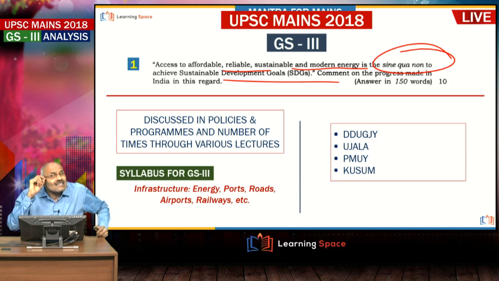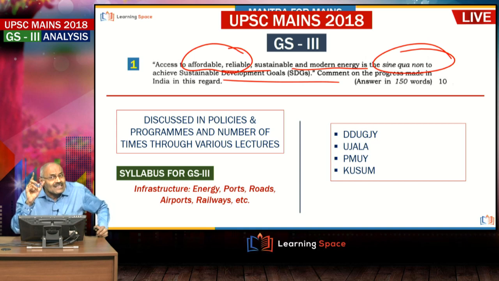times? That is the Deen Dayal Upadhyay Gram Jyoti Yojana. That is electrification of all the villages. That means here, reliable electricity. Then the next one is Pradhan Mantri Ujjwala Yojana, which you can take as affordable. Then Kusum. Kusum is sustainable. That is in fact solar pump sets for agriculture. Then Ujala, that is keeping in mind energy conservation, and in future the bills will be reduced. And like that you can write down the points.